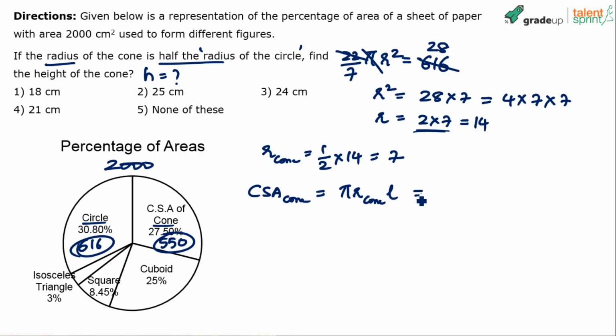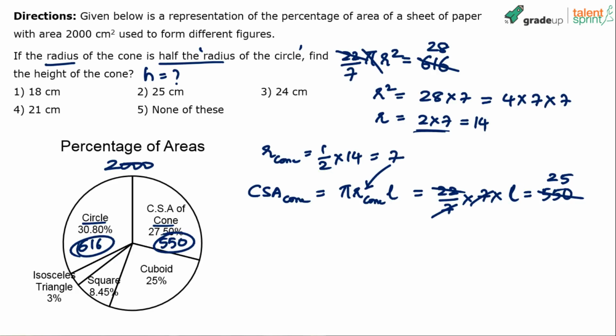So let's simplify this. Curved surface area of the cone: pi is 22 by 7, radius of the cone is 7. So 22 by 7 into L is equal to 550. Curved surface area is 550. Simplify this, 7 and 7 get cancelled. 22 goes how many times into 550? 550 by 22 is 25. So L is equal to 25.